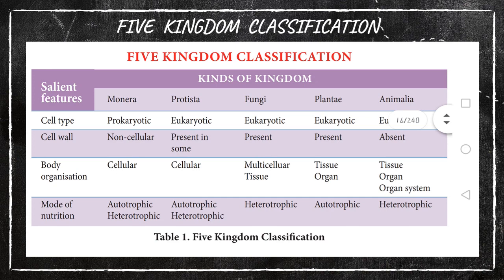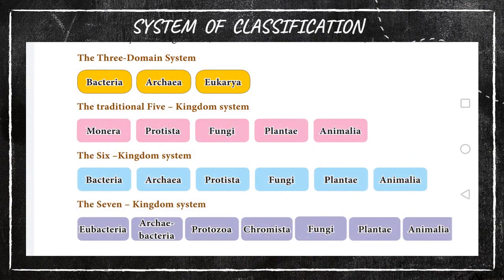Is it clear? Let us go to the next. Here, all the classification systems are displayed. Let us see the first one. Just as we explained, there is the three-domain system, given by Carl Woese. They classified it as Archaea, Bacteria as well as Eukarya. Now the traditional five-kingdom system: Monera, Protista, Fungi, Plantae as well as Animalia.